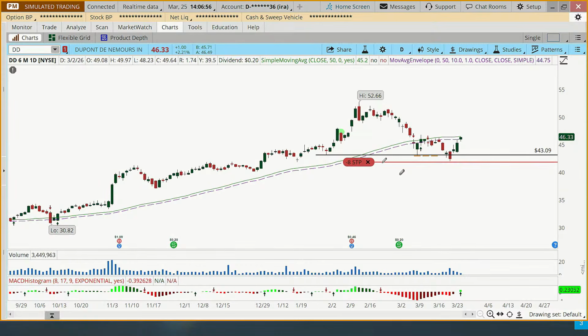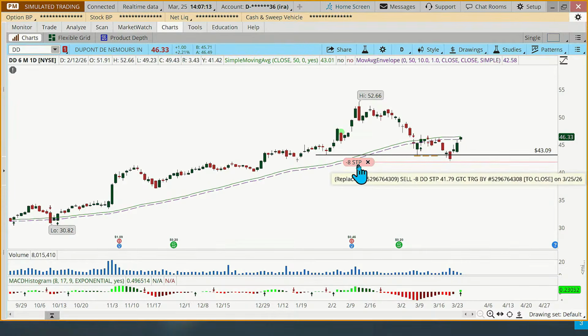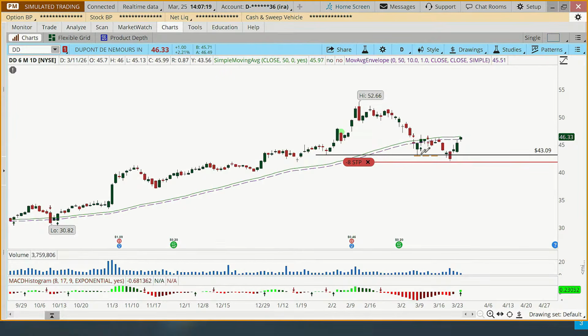But what I did is I took my support level, and rather than go 3% below the low price of 44.27, I thought, well, that's pretty close to that support level. I'm going to move my stop below support, and that's what we did here. So that's where the stop is, at 41.79 on DuPont. It came really close to getting stopped out here. We would have been stopped out if we followed the rule exactly.